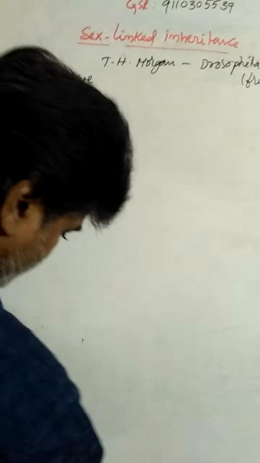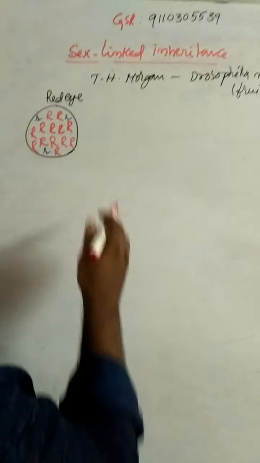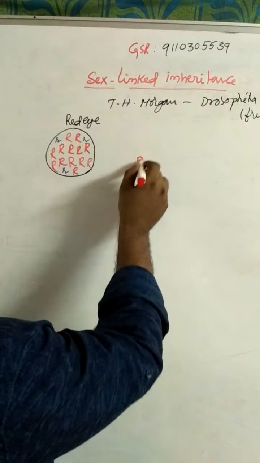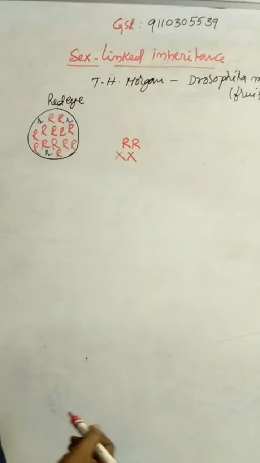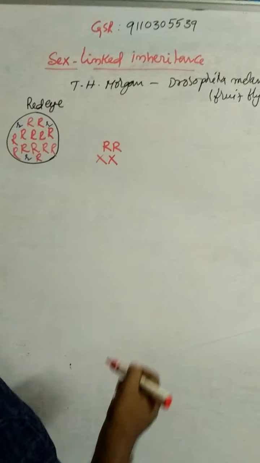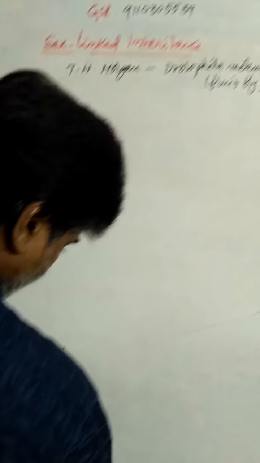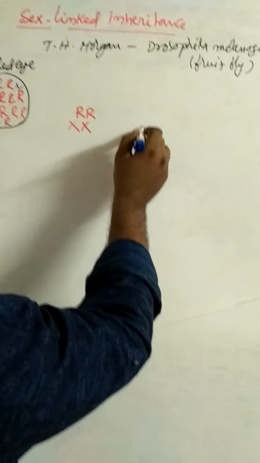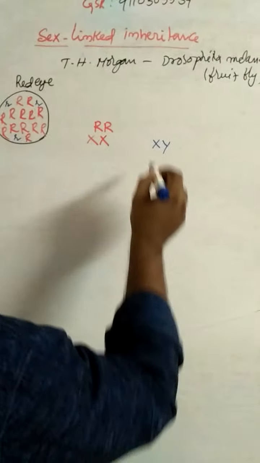First, he crossed a red-eyed female, XX female, capital R, red-eyed, with a white-eyed male, XY male, white-eyed small r.